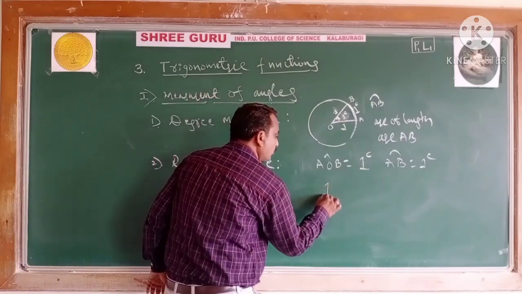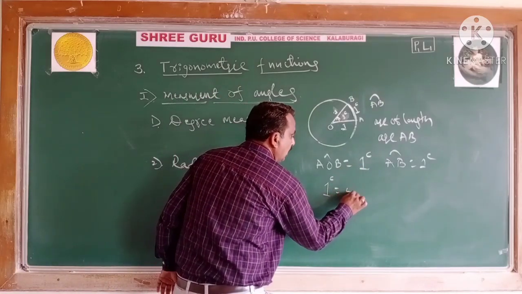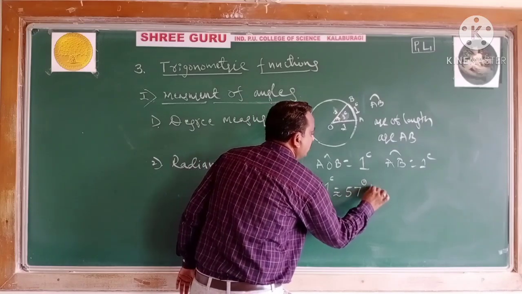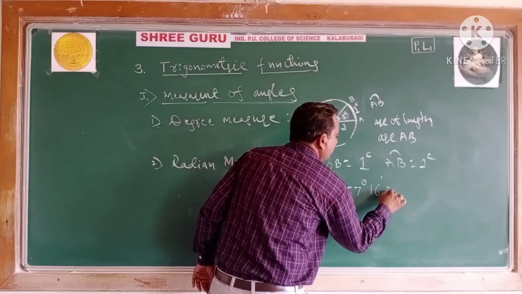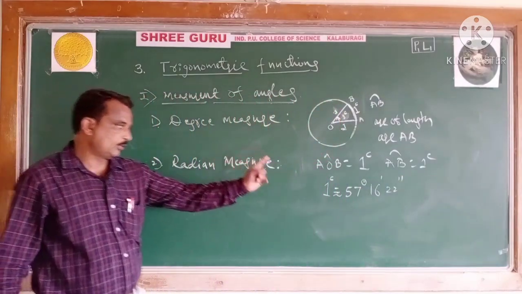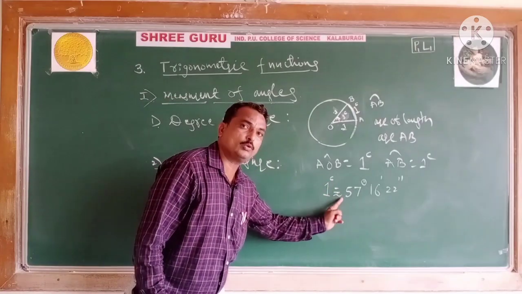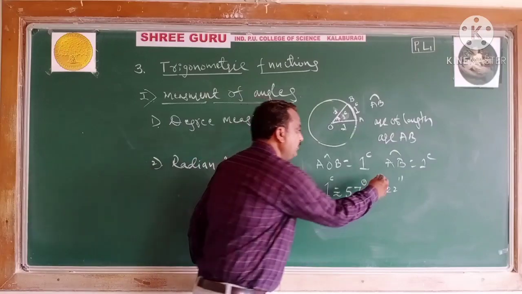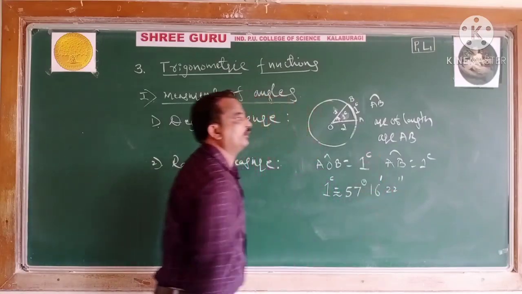And 1 radian is approximately equal to 57 degrees 16 minutes 22 seconds.